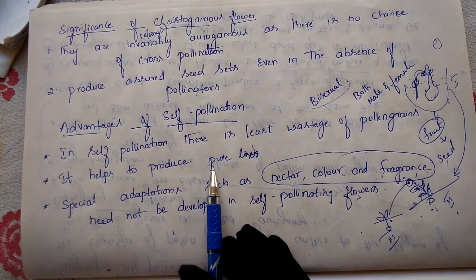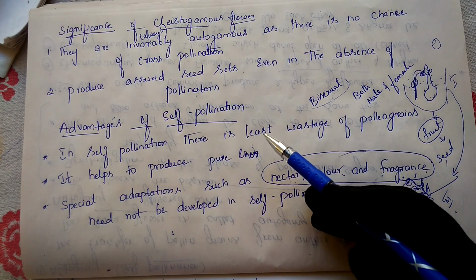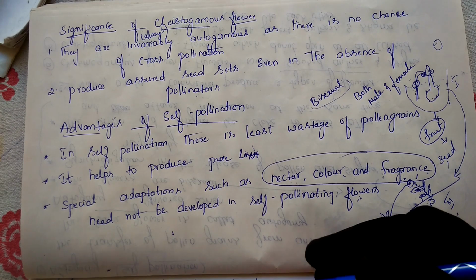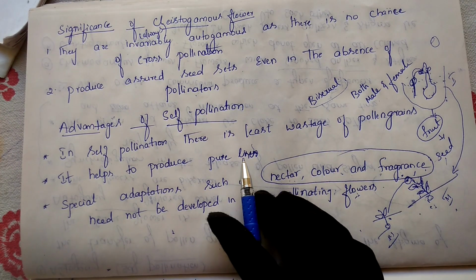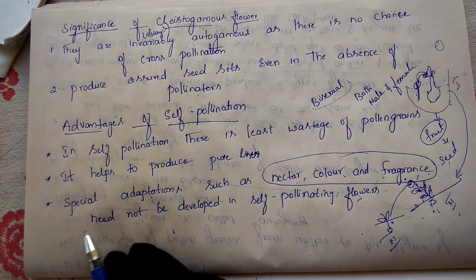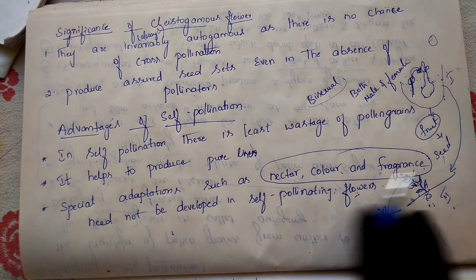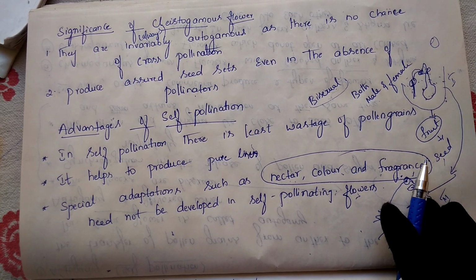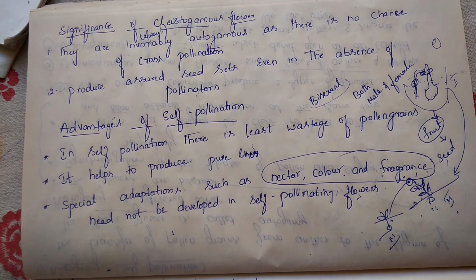Pure lines means the same characters will be exhibited from one generation to another. If the plant has good characters, produces good fruit, sweetness, and all these things are present, the same characters will be exhibited from one generation to another. Next, as I said, they don't need nectar, color and fragrance, because those are needed only to attract insects. So the advantages are finished.